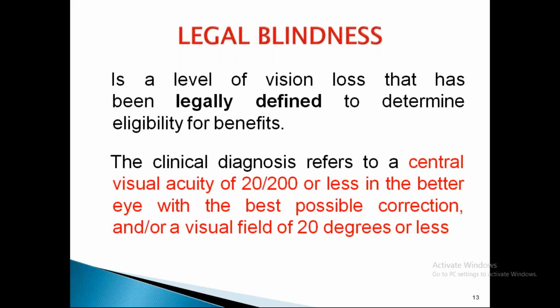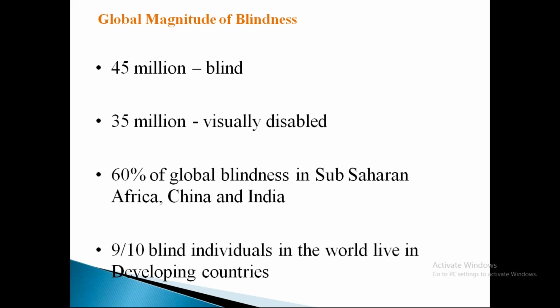So legal blindness: central visual acuity of 20/200 or less in the better eye with the best possible correction, and visual field less than or equal to 20 degrees. So how do you prevent preventable blindness? We have to know the magnitude, we have to know the etiology, and we have to know how to control the progression of blindness.